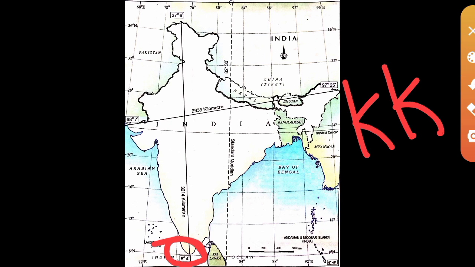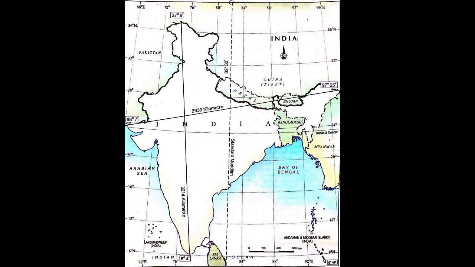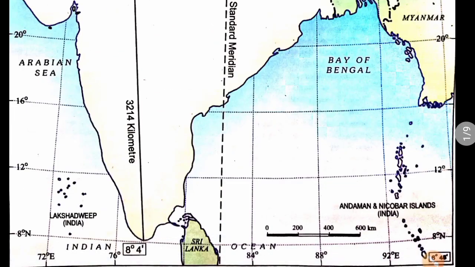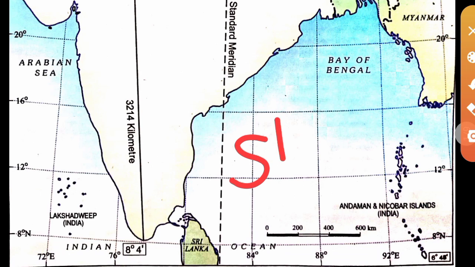And next question, the strait separating Sri Lanka from India. What do you mean by strait? Have you heard about this word? Strait, S-T-R-A-I-T.